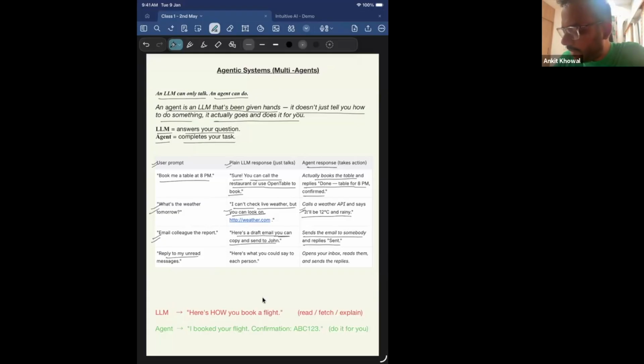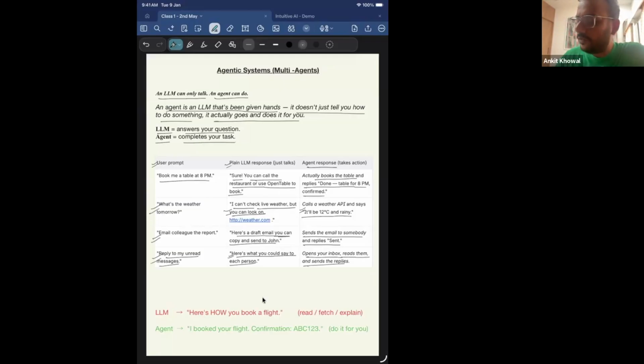Reply to my unread messages, right? Let's say you give it a task: reply to my unread Slack messages. Given the list of messages, what an LLM will do is say, here's what you could say to each person. It will just give you that, hey, tell X person this, tell Y person this, right? Based on the messages you provided. But an agent will open your inbox or Slack, read them and send the replies, right?